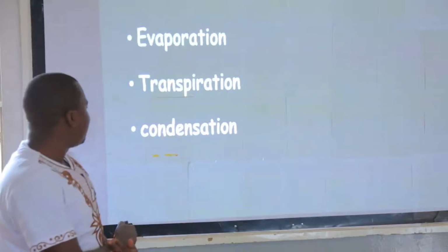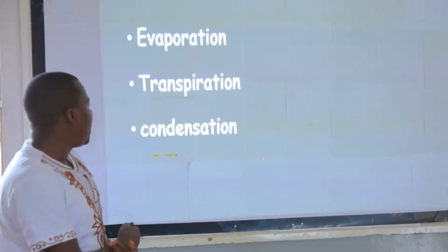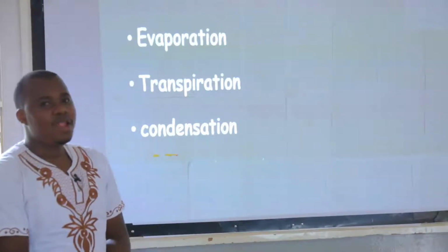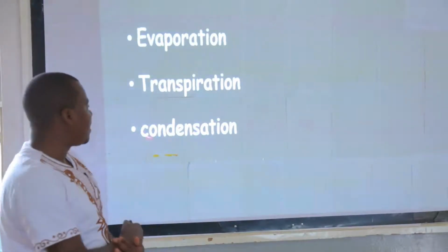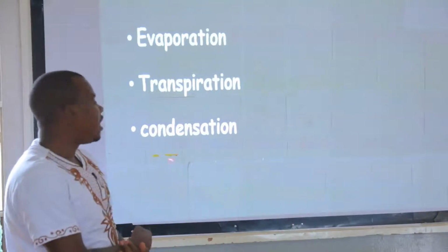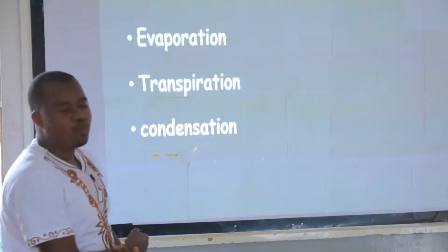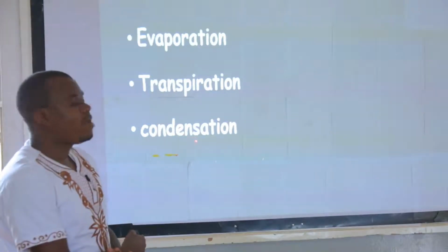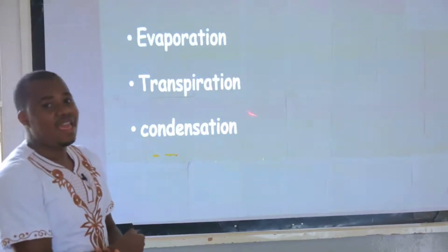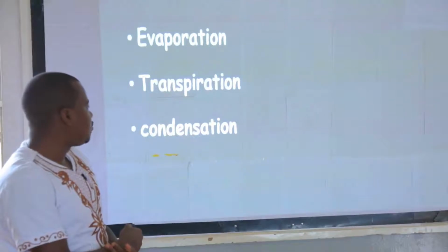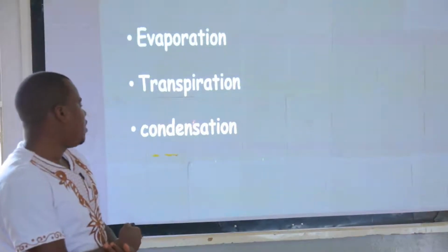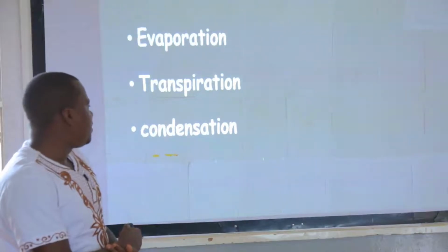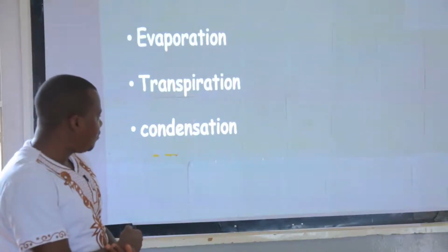And lastly, can we spell the word condensation? Condensation, C-O-N-D-E-N-C-A-T-I-O-N, condensation. Now we have some tricks that we give you such that you don't lose the spelling of this word. So when you are writing the word condensation, you'll first of all write the word conden with N. Some of you tend to skip this one when you are writing it. So you are going to write the word conden, C-O-N-D-E-N, conden, up to here.